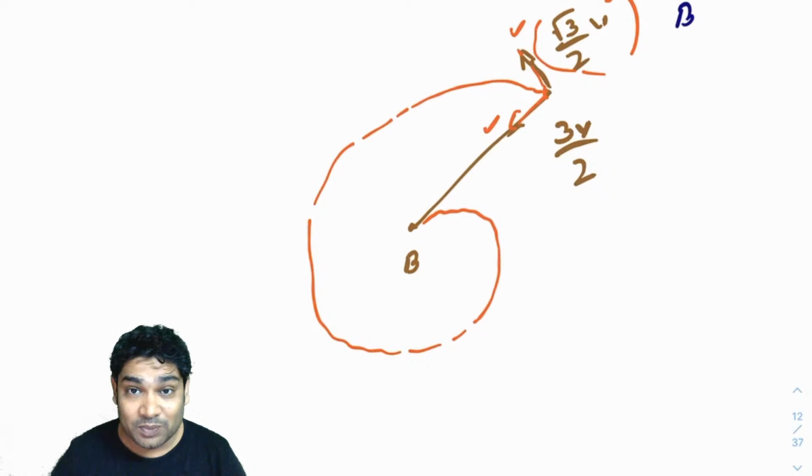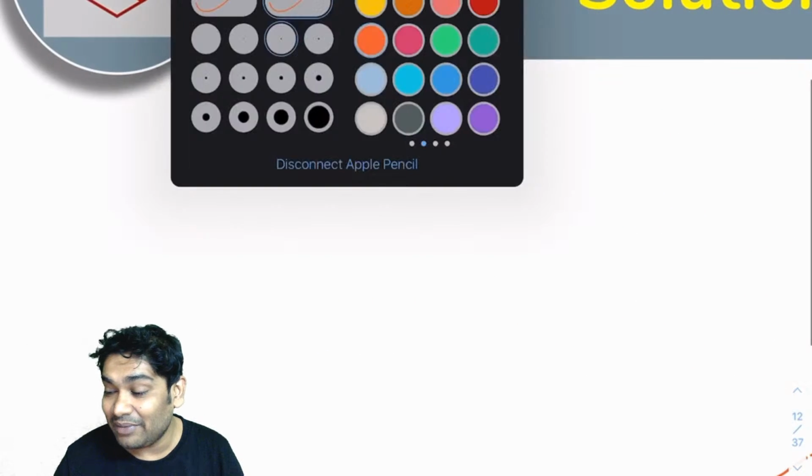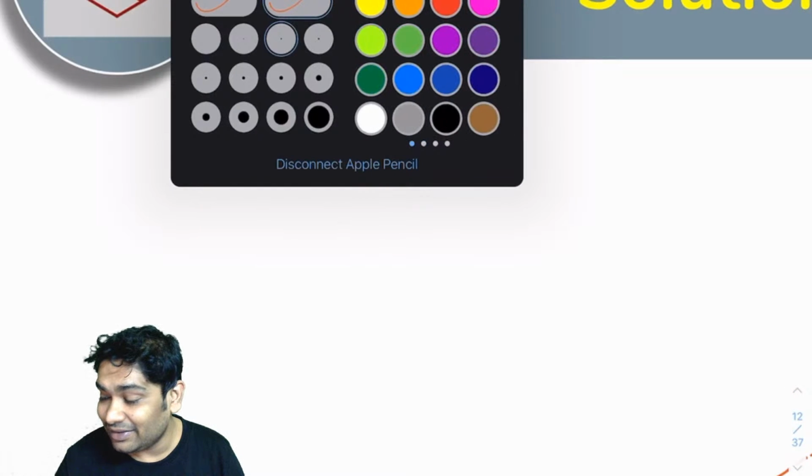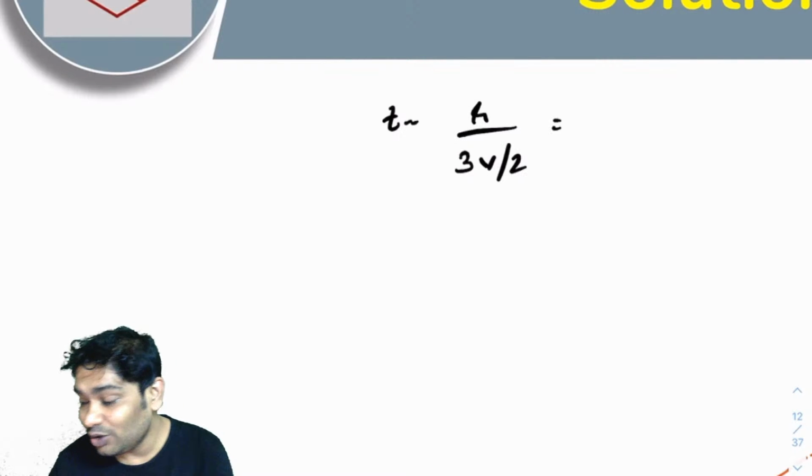A moves towards B straight in a line, and the distance covered by A along this straight line would be R. And that is why I can say from here that the time after which they meet, t, would be small r over 3v over 2, which is 2r over 3v.